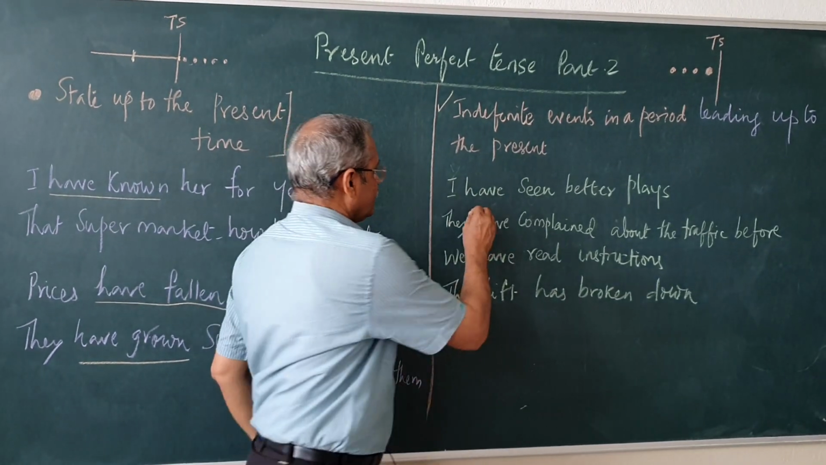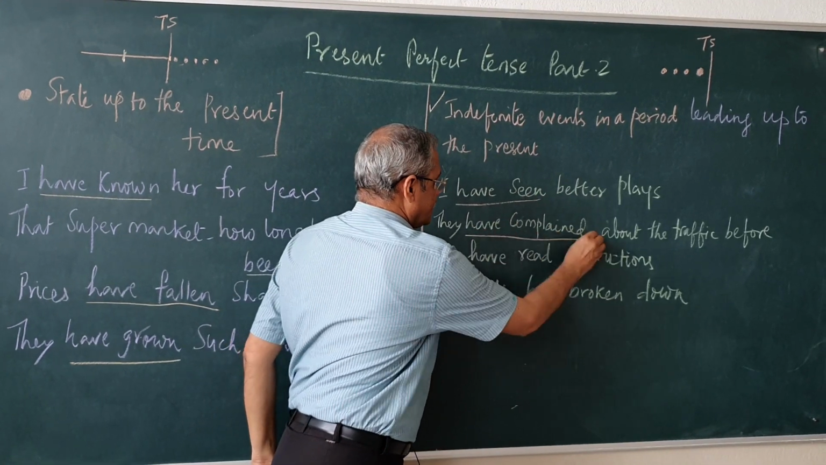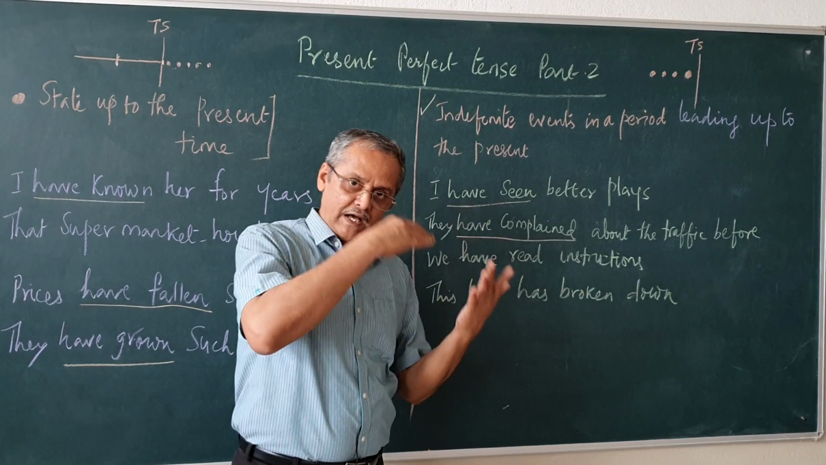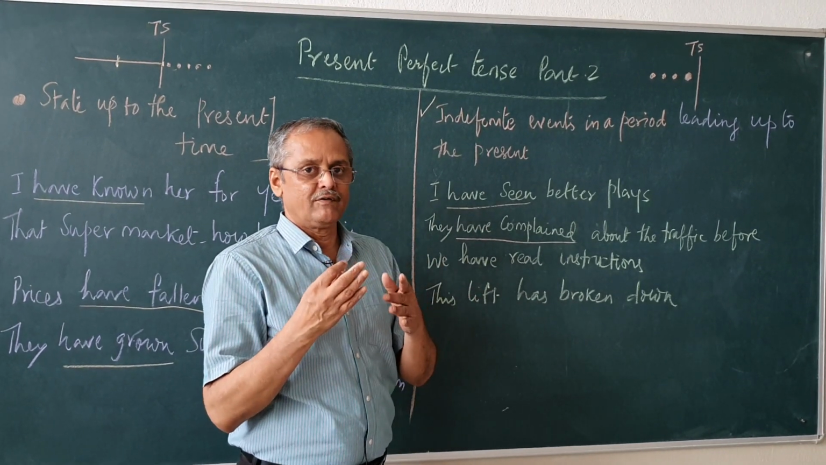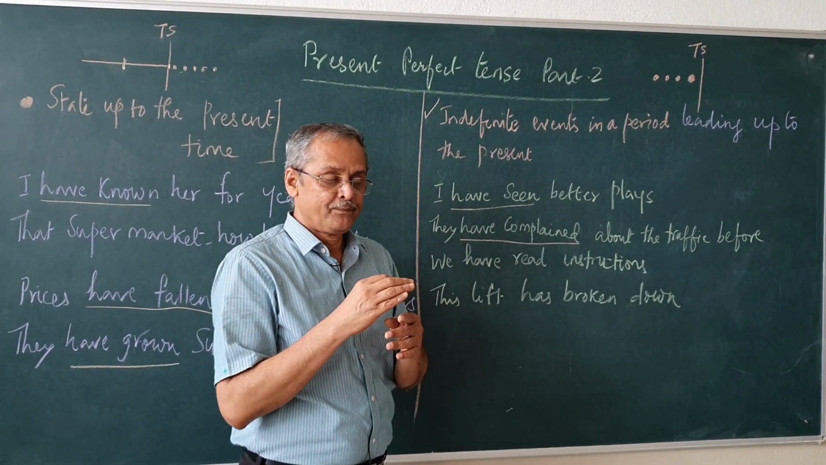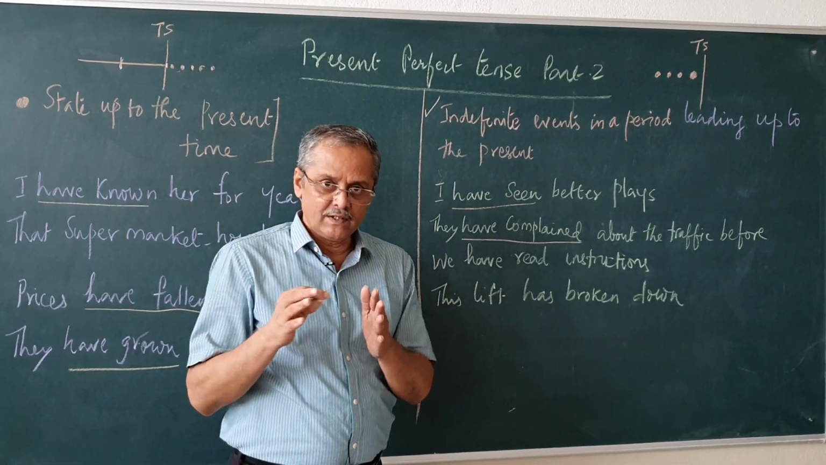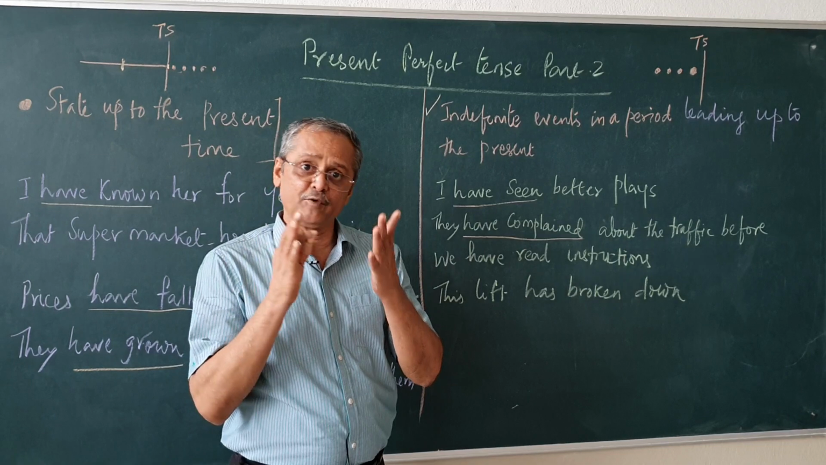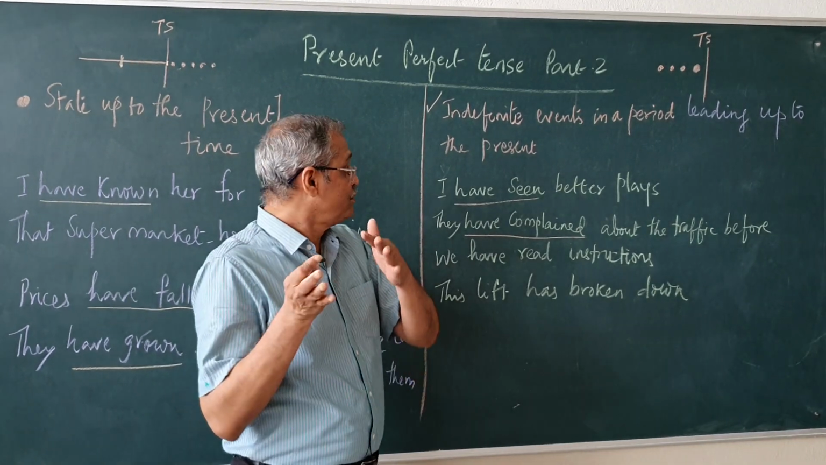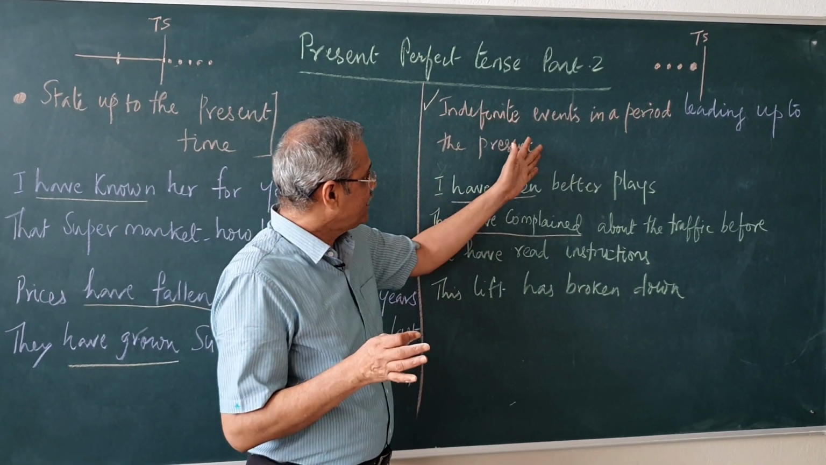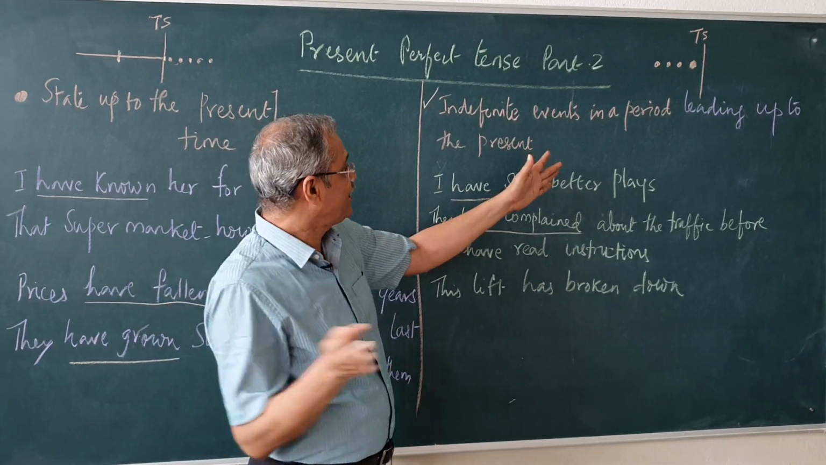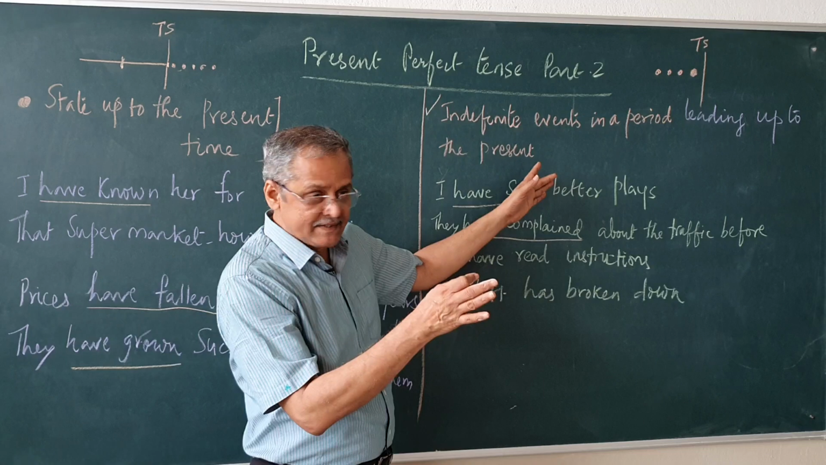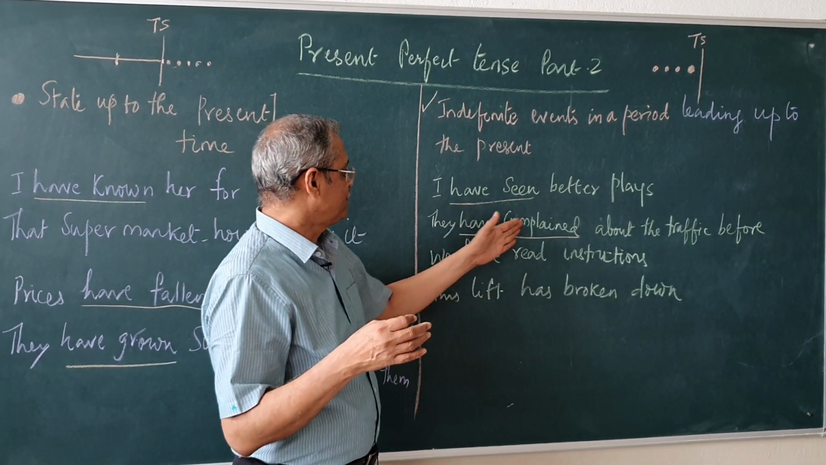They have complained about the traffic before, even earlier they have complained about the traffic. When you mean a particular time, when did you complain? I complained yesterday, there past tense comes. But when you want to mean an event which is happening over a period of time in the past, having influence over the present, there we use the present perfect.